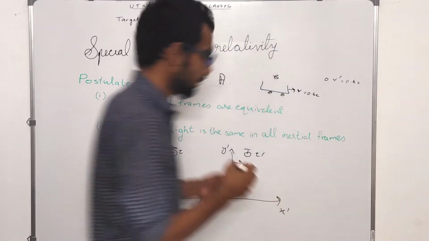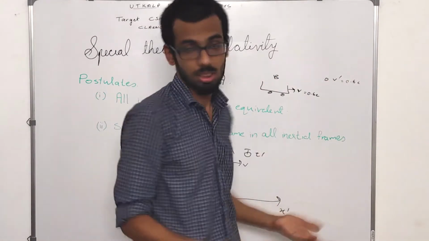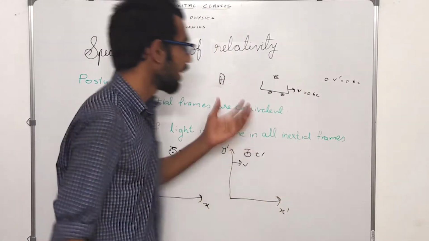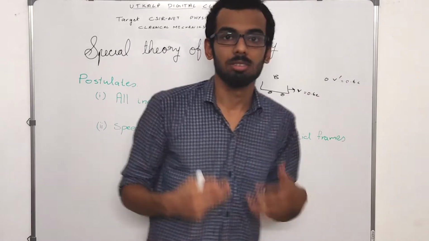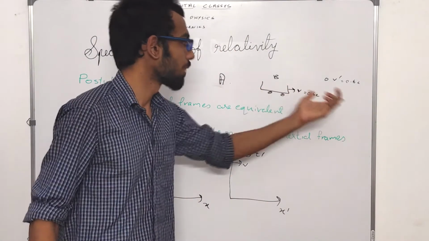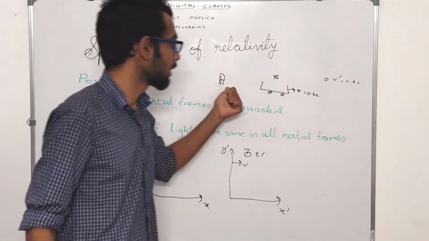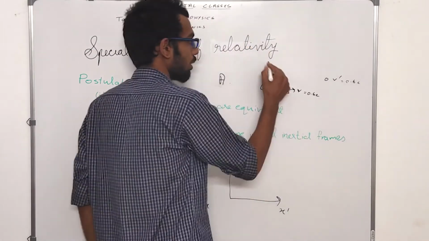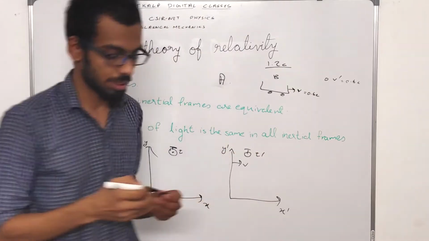Now, this guy threw the ball at a velocity 0.6c as far as his coordinate axis is concerned. Based on our Newtonian mechanics, the velocity of this ball with respect to this guy will be counted as 0.6c plus 0.6c, which will become 1.2c. This is not allowed in special theory of relativity.